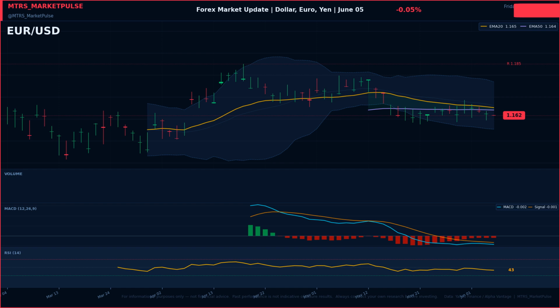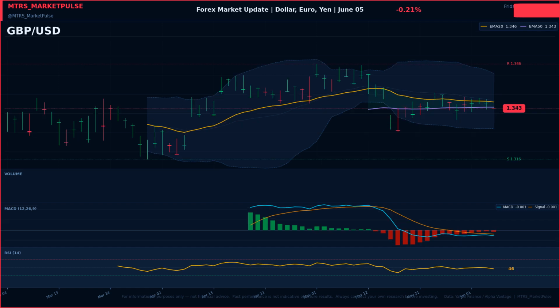Euro to US dollar is trading at 1.16, losing 0.05% on the session. The world's most traded pair is driven by ECB versus Fed rate differentials. Currency markets are reacting to what would a US-Iran deal mean for European stocks.